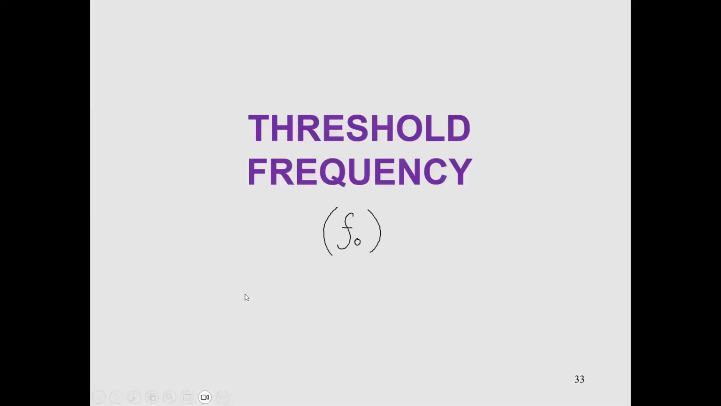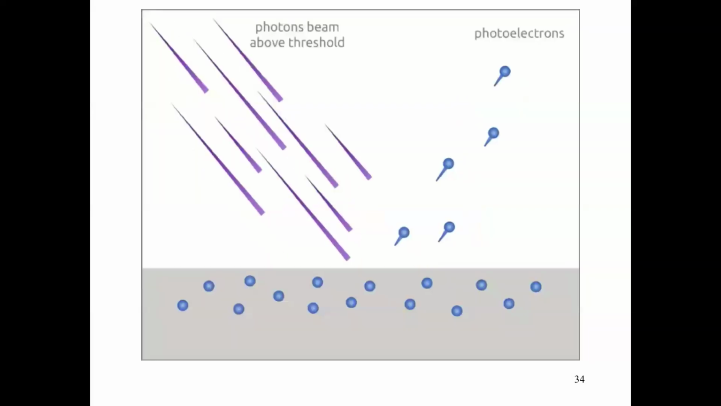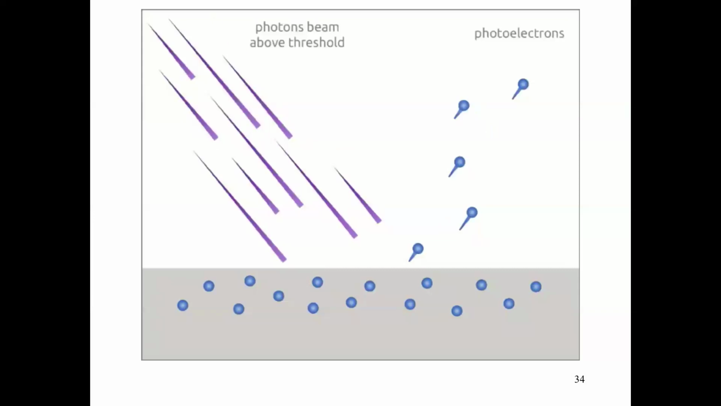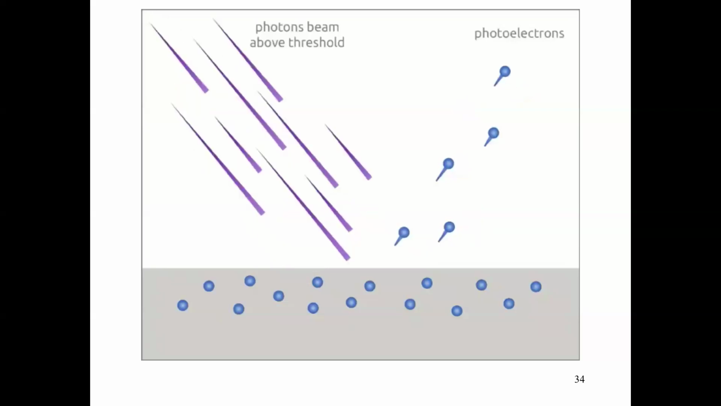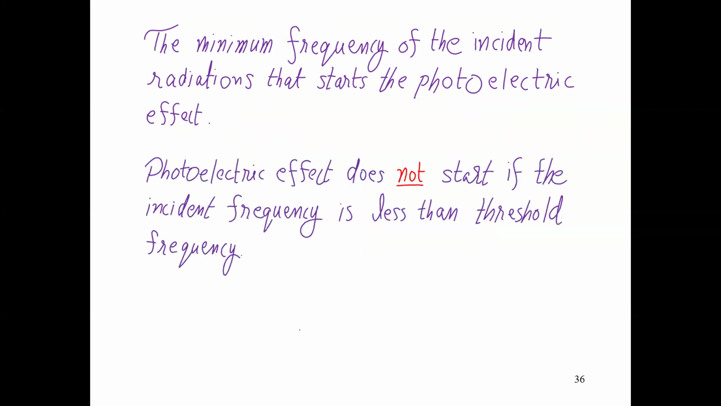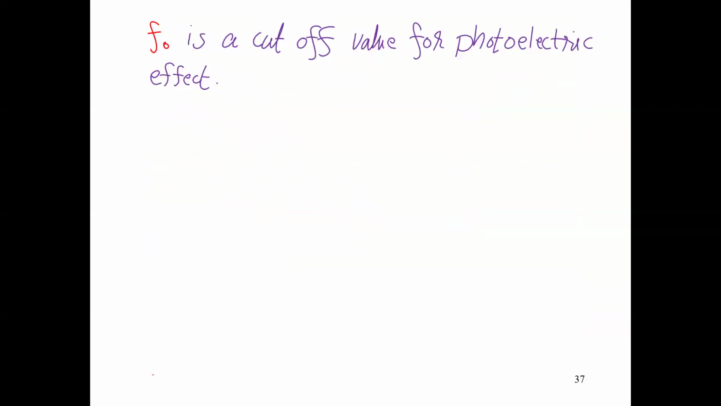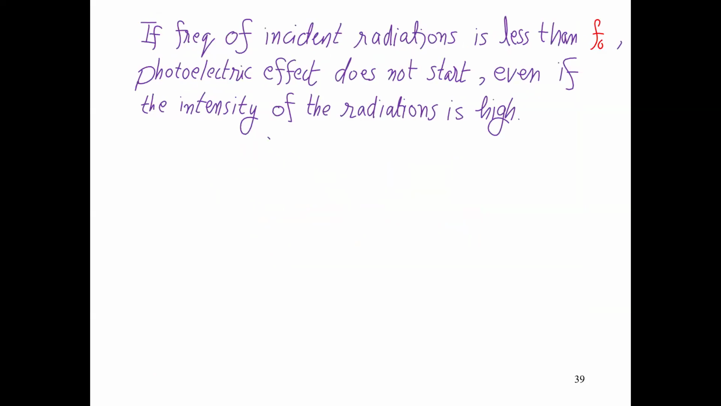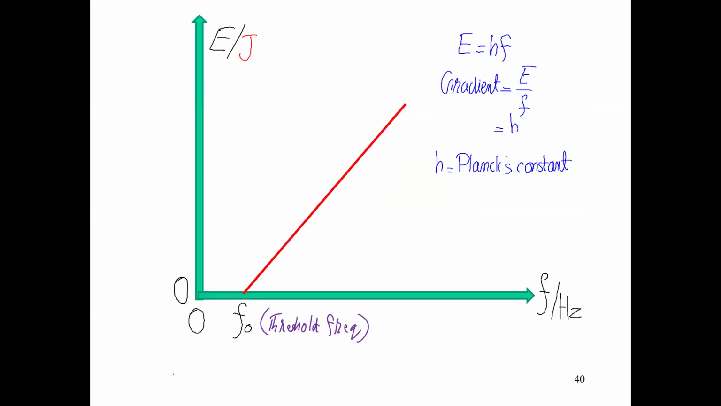photoelectric equation, stopping potential. What is threshold frequency? It is the minimum frequency at which photoelectric effect will start, and below this frequency, electrons are not emitted. So this is a cutoff position. Now, when the frequency of radiation is less than this number, photoelectric effect does not start.